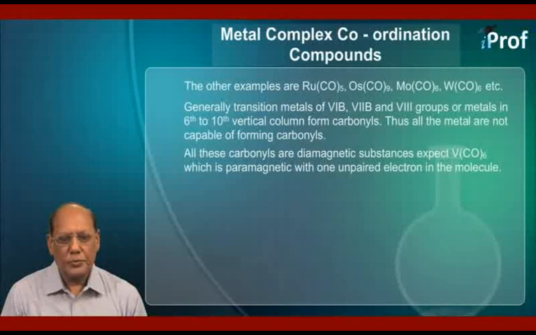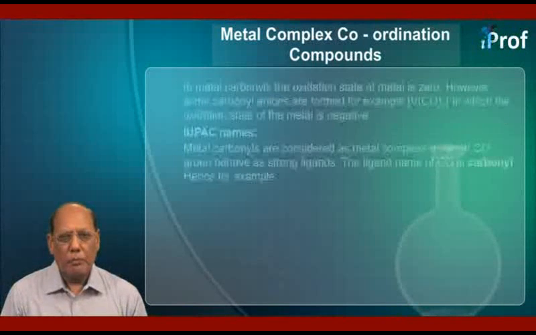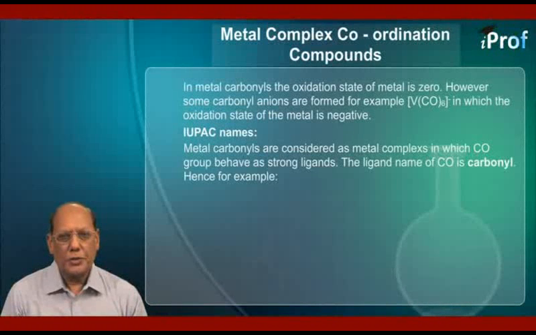All these carbonyls are diamagnetic substances except V(CO)6, which is paramagnetic with one unpaired electron in its molecule. In metal carbonyls, the oxidation state of metal is 0. However, some carbonyl anions are formed. For example, [V(CO)6]- with one negative charge, in which the oxidation state of metal is negative, that is -1.